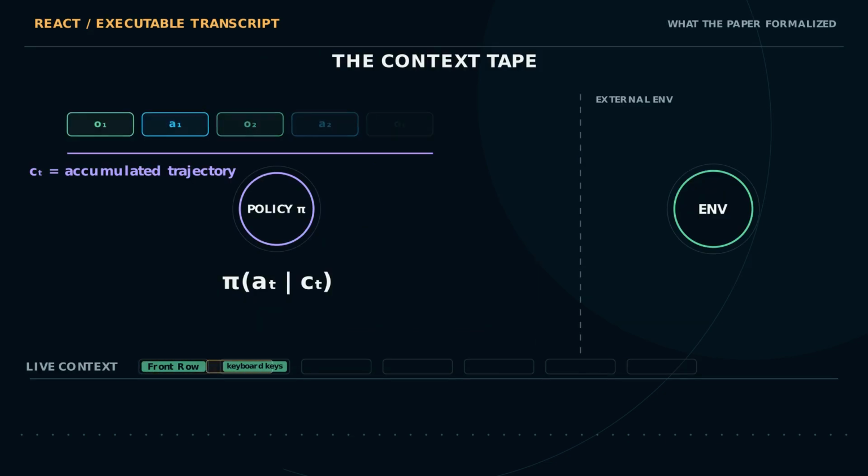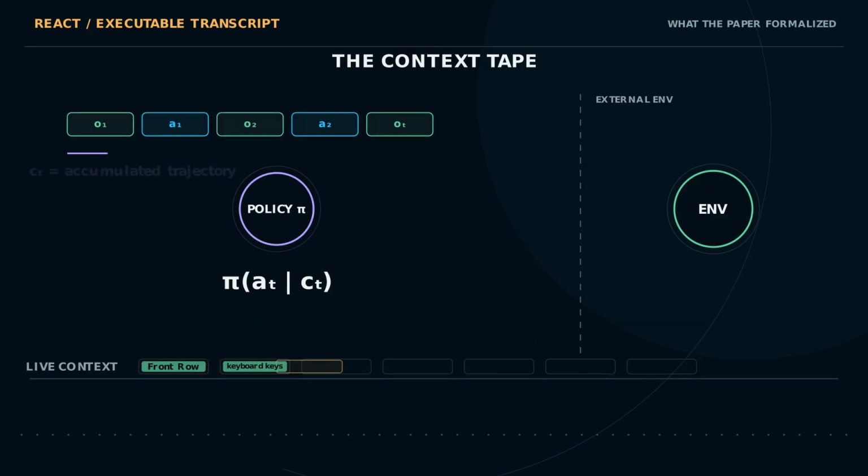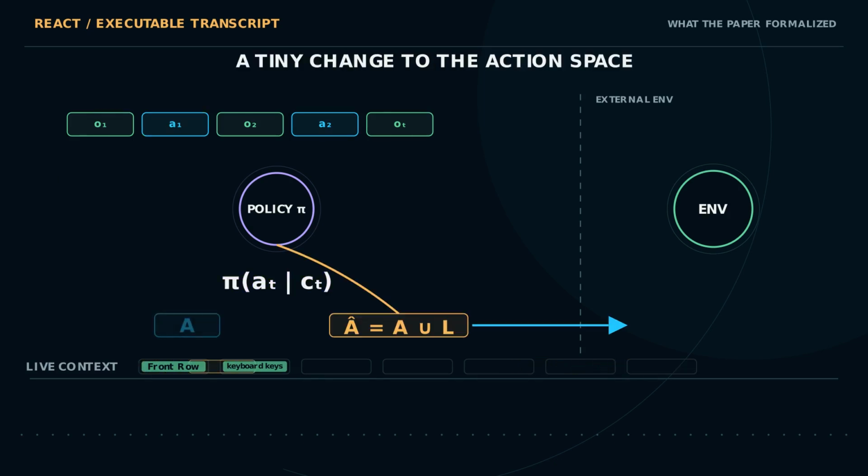Formally, the agent sees a context tape, observations and actions accumulated through time. A policy selects the next move from that entire trajectory, not from the original question alone. The key move is tiny. The ordinary action set A becomes A hat equals A union L, where L is the space of free-form language.